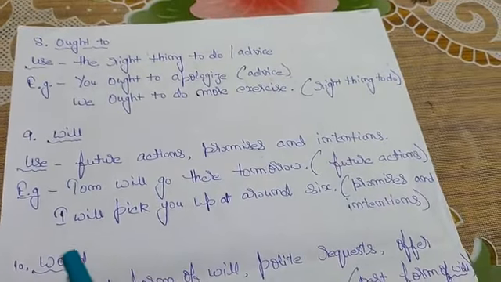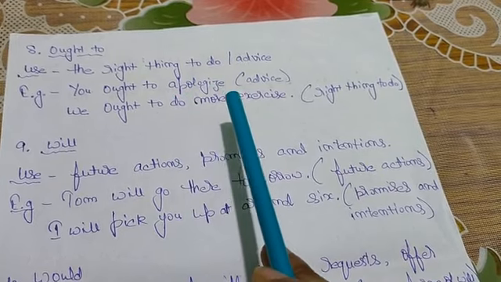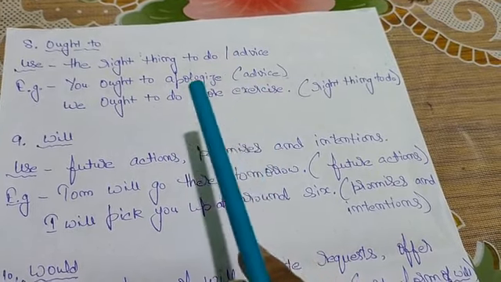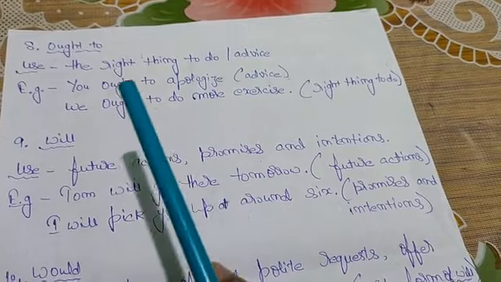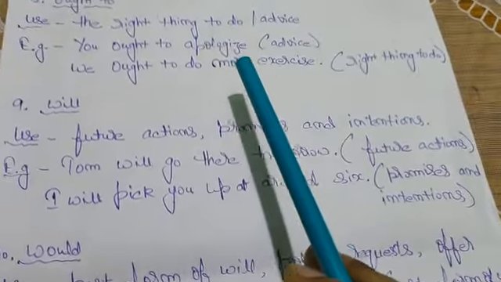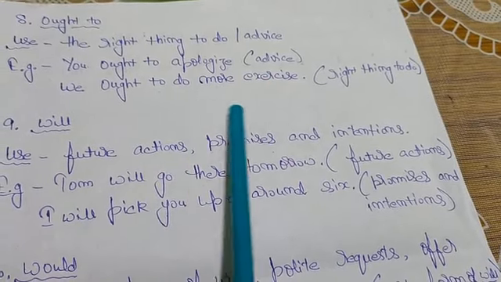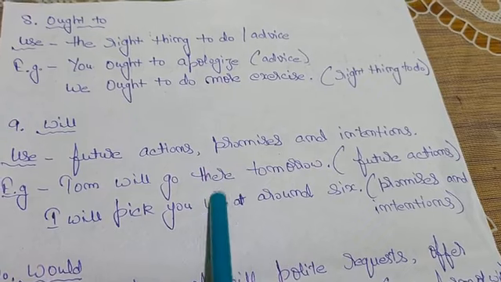Now come to the next modal, that is ought to. So when we are talking about the right thing to do or right advice, then we will use ought to. For example, you ought to apologize. This one is the advice. Second example, we ought to do more exercise. This one is the right thing to do.